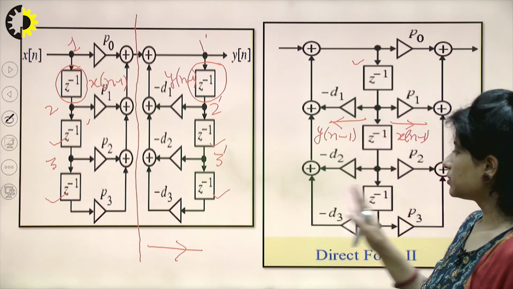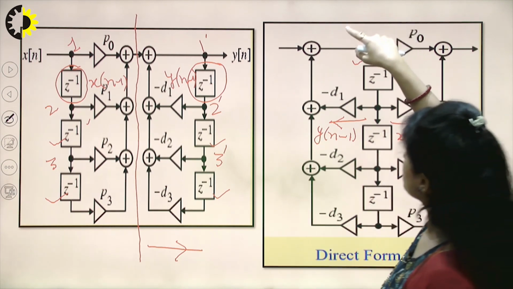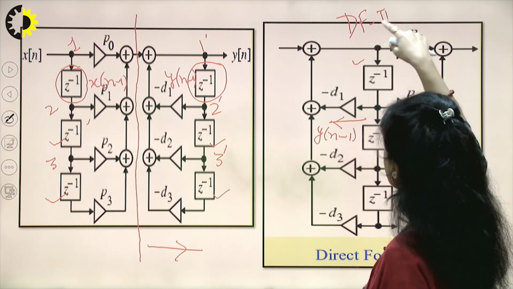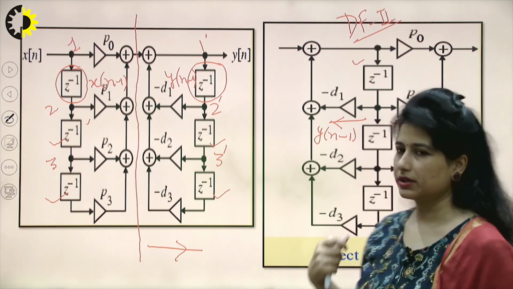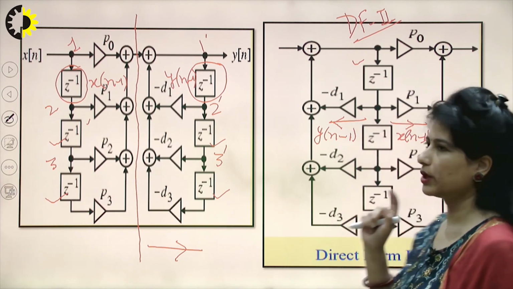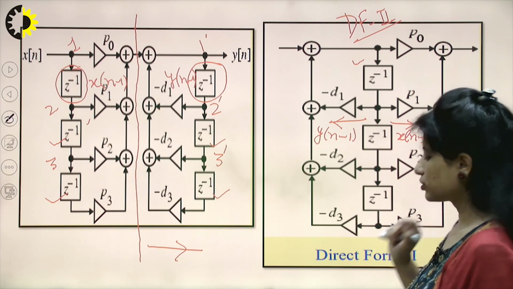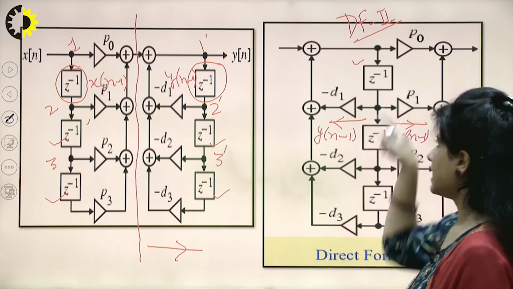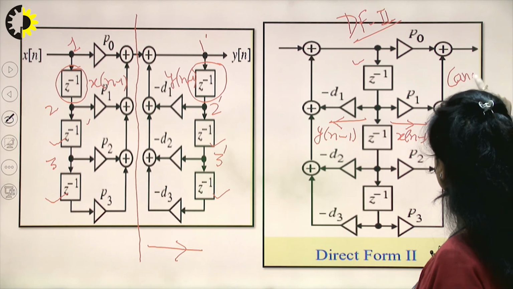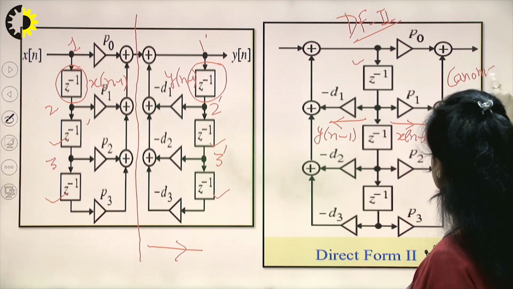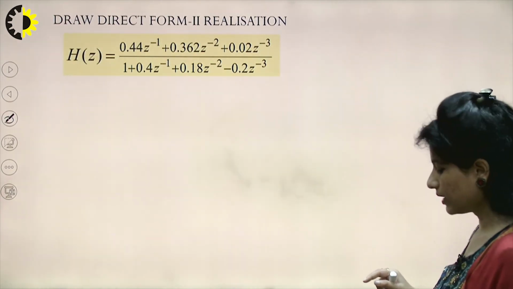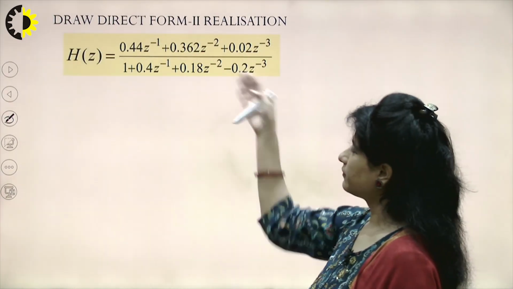So again, if I need to categorize this direct form 2 structure as canonic or non-canonic, I would say that this particular structure is canonic because the maximum power or order of the equation was 3, and this structure is also accompanying 3 delay elements. So these kinds of structures are my canonic structures.